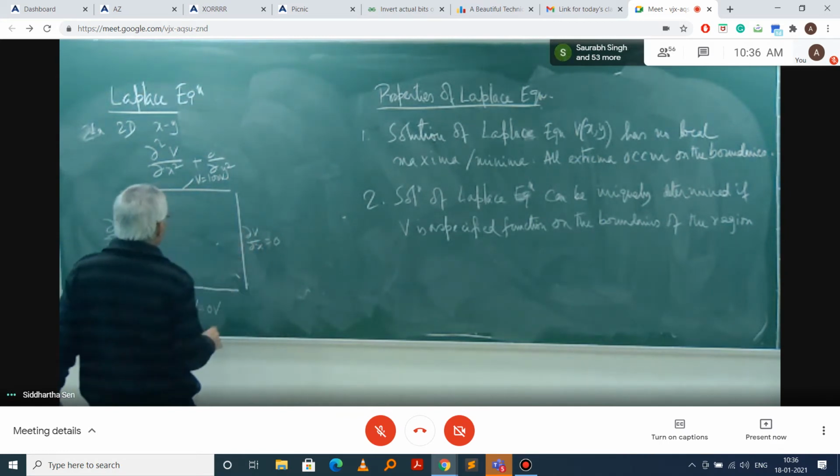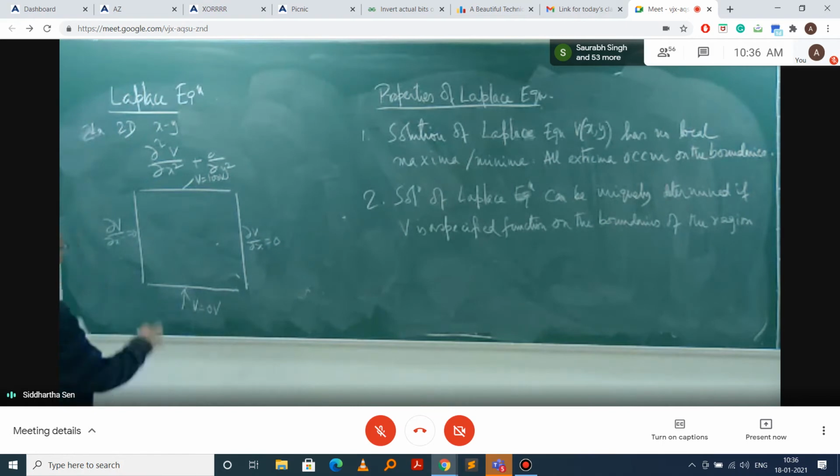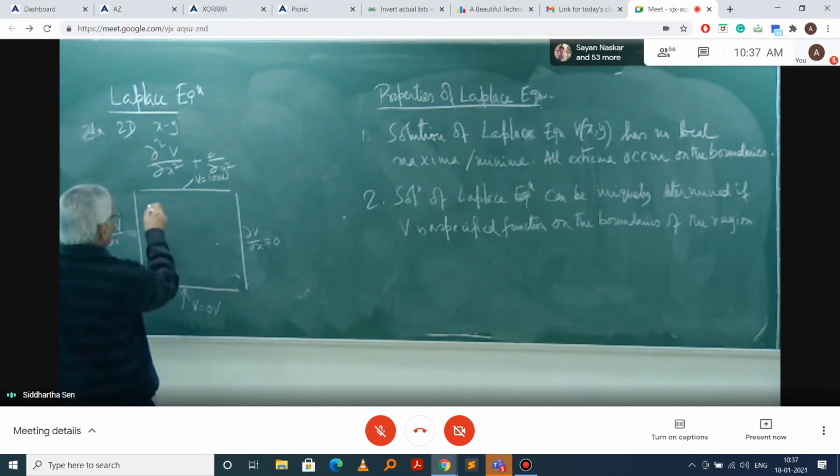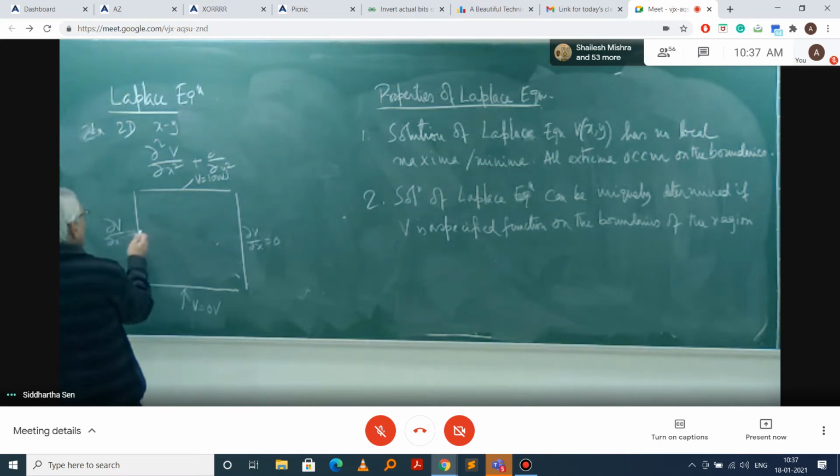That means the field is contained here, the potential at this point is 0, at this point is 100, but these sides are insulators.